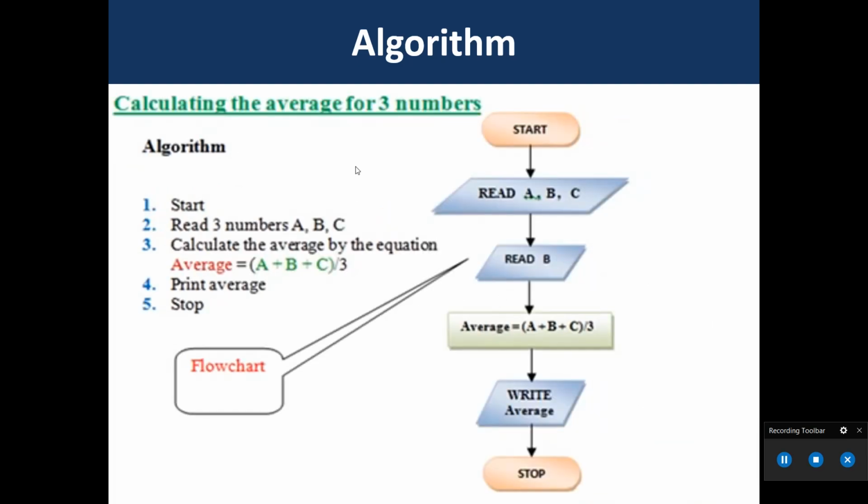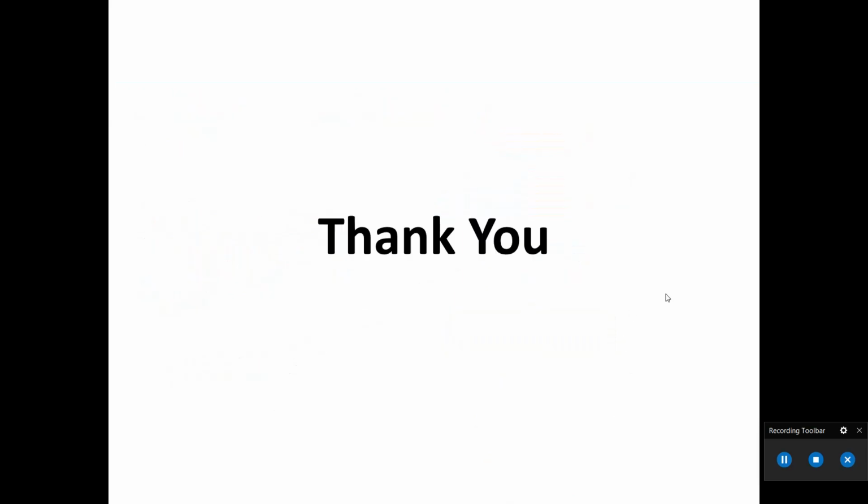Now calculating the average of 3 numbers. Start, read 3 numbers A, B, C, calculate the average by the equation: average is equal to A plus B plus C, divided by 3. That is the process. Then print the average, then stop. Then here we go, the flowchart. Start, read input numbers A, B, C, then average is A plus B plus C, divided by 3, write average, then stop. Thank you.